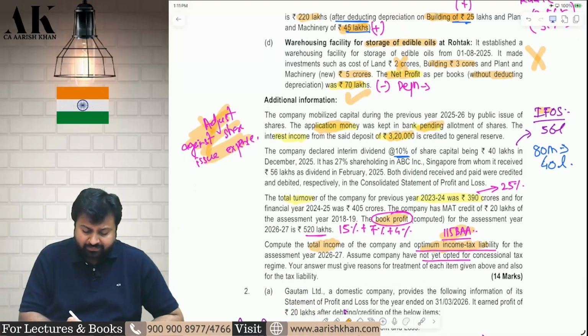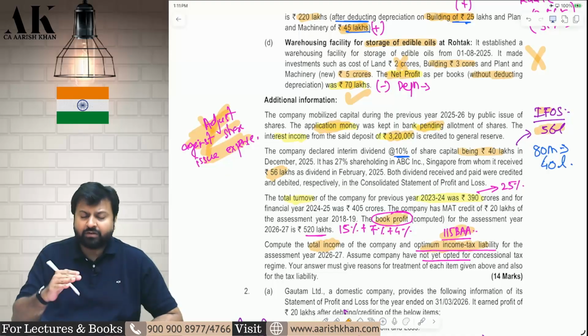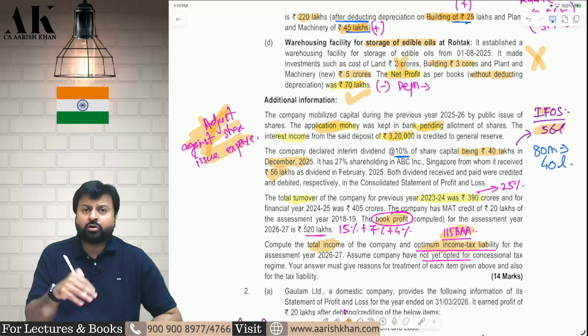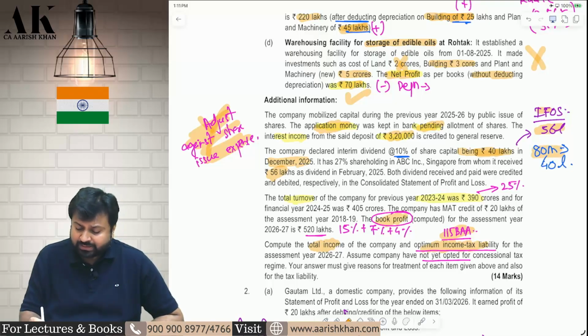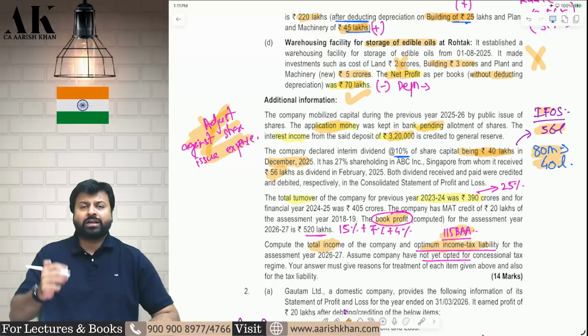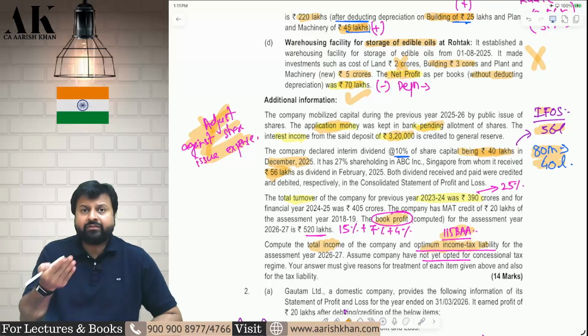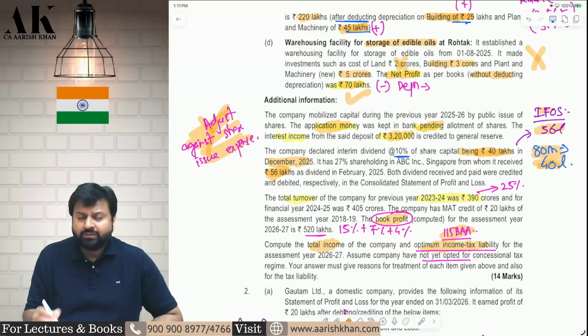Next, you are receiving some dividend of 56 lakh rupees. You can show that as income under IFOS, and you are distributing dividend of 40 lakh rupees 1 month prior to the due date of filing of return. So you can claim that 40 lakh rupees as a deduction under 80M. Therefore, dividend received 56 lakh, dividend distributed 40 lakh. 40 lakhs you can claim as a deduction under 80M.